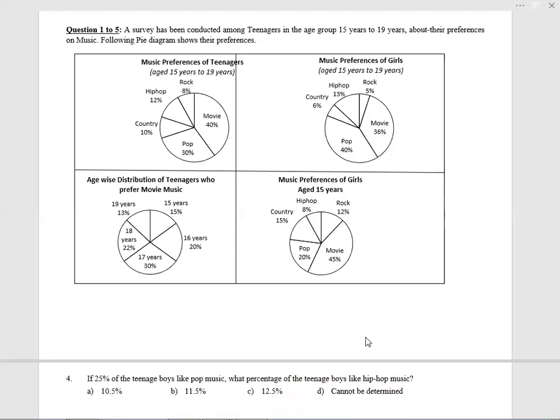25% of teenagers like pop music. 25% of teenage boys like pop music. Okay. What percentage of teenage boys like hip hop music? Again, total how many boys? We don't know.